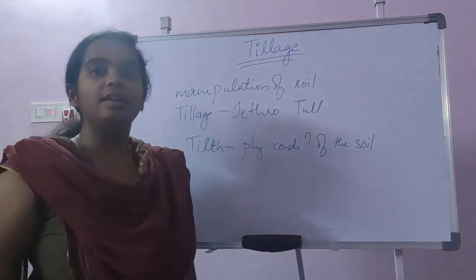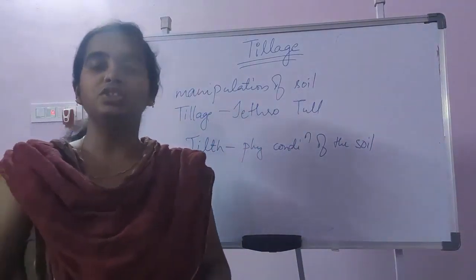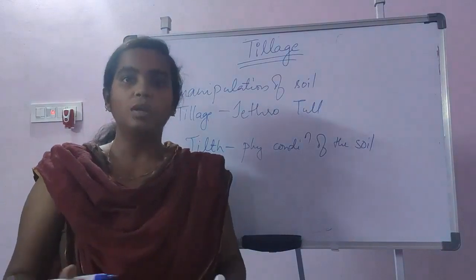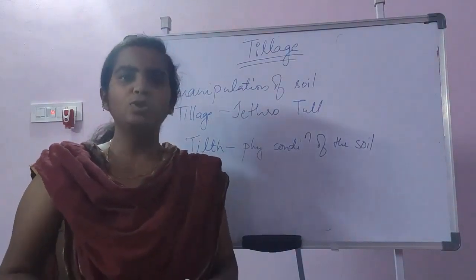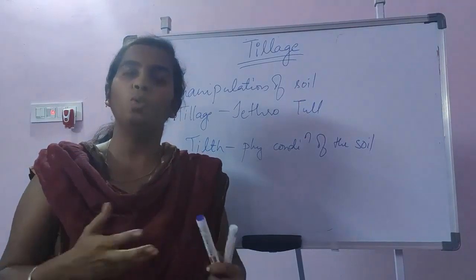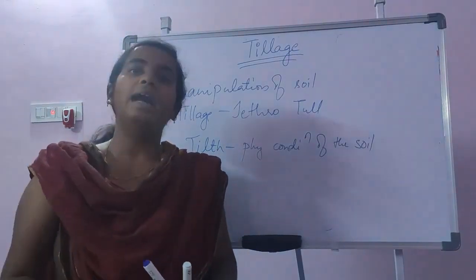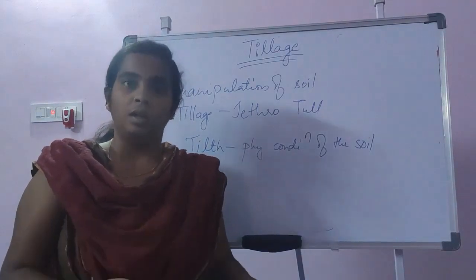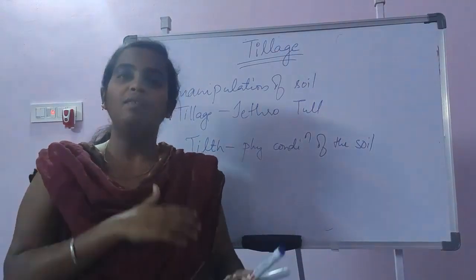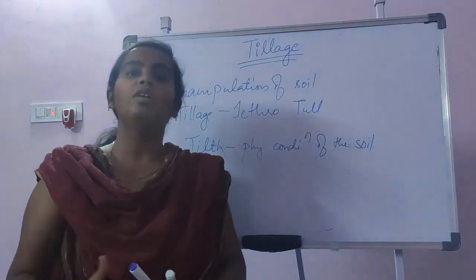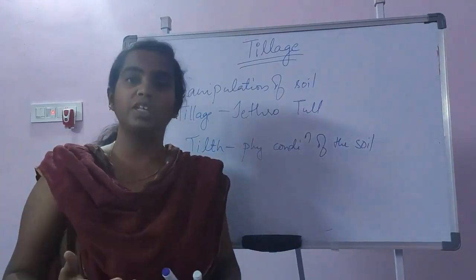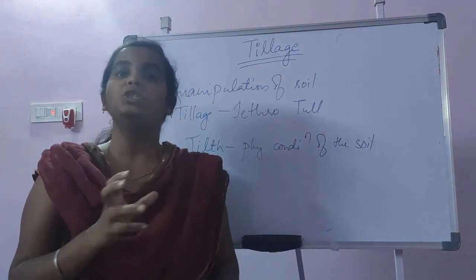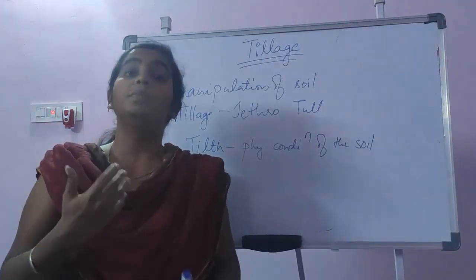In the earlier days, in the earlier generations, what people used to do for the preparation of the soil seedbed was they used to have some handmade wooden sticks, or later iron sticks came. Then they used bullock carts for plowing the soil, and after that now tractors. In modern days we use the tractor for loosening the soil. With the tractor we have different types of plows attached, which will be used based on the soil conditions.